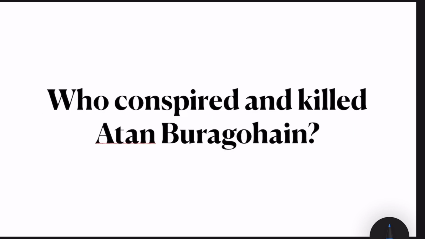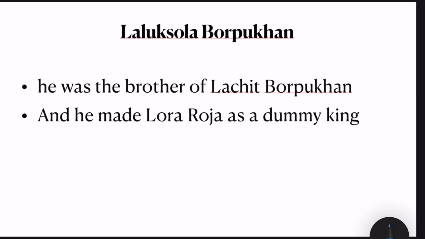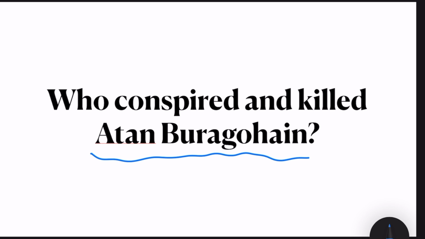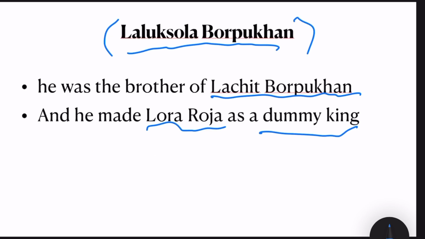Who conspired and killed Atan Buragohen? It was Laluk Sula Borphukon. He conspired and killed Atan Buragohen. Laluk Sula Borphukon was the brother of Lachit Borphukon. And he made Lora Roja the dummy king. Again, the power was under Laluk Sula Borphukon. And there is one more instance. He not only conspired and killed Atan Buragohen, but he also handed over Guwahati to Muhammad Azam Shah.